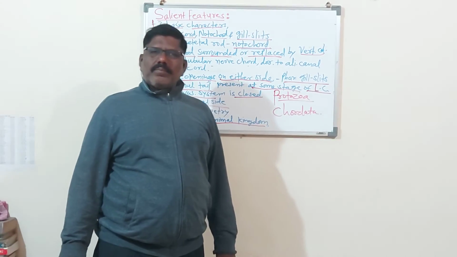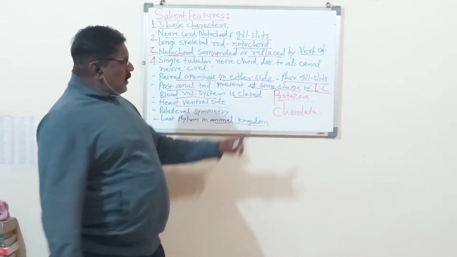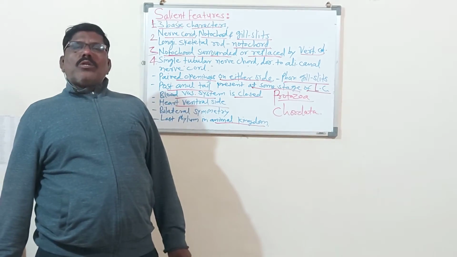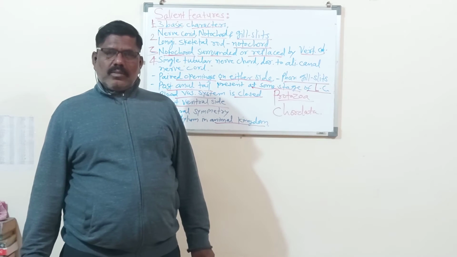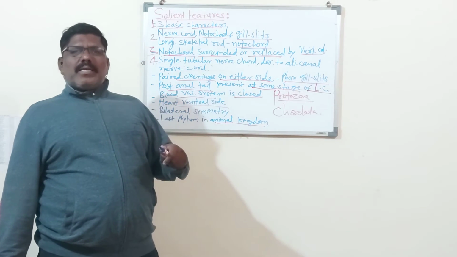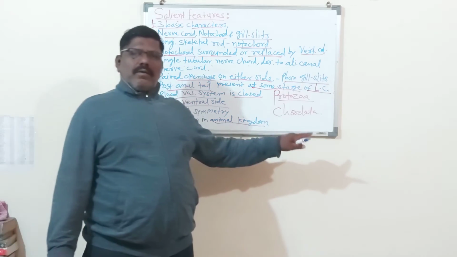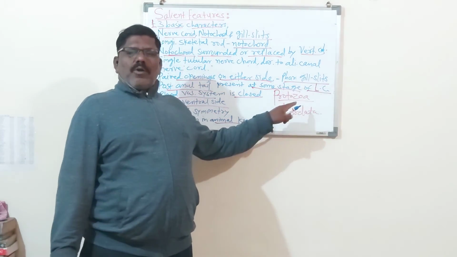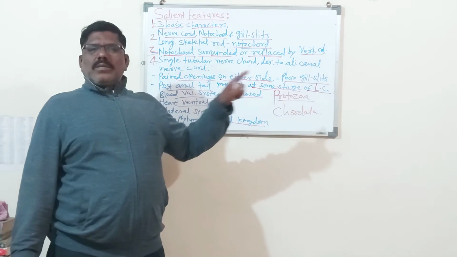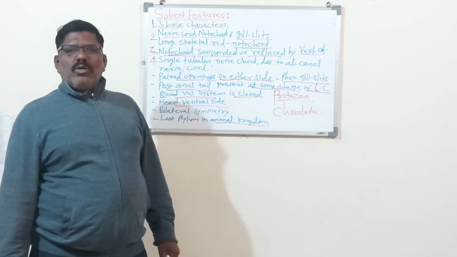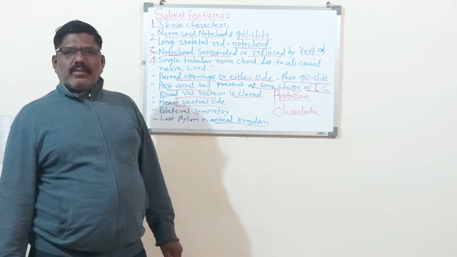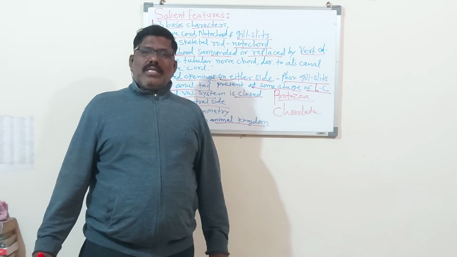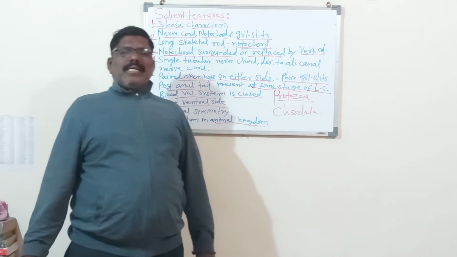The first phylum, protozoa, belongs to the non-chordates, and the last phylum in the animal kingdom is chordata. Phyla start from protozoa, the first phylum, which is very minute. So you should remember the different phyla of the animal kingdom.